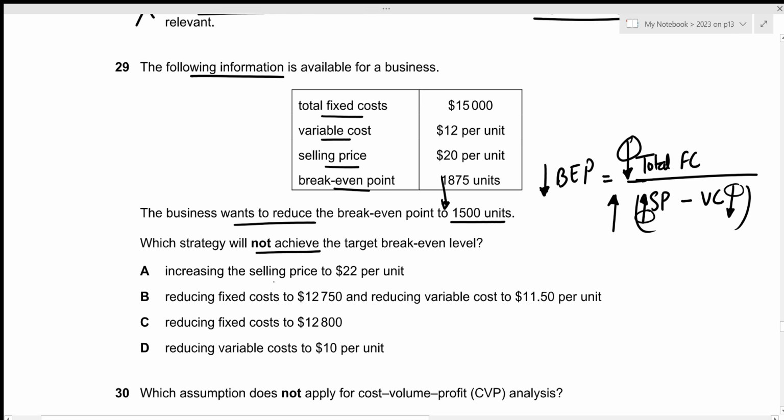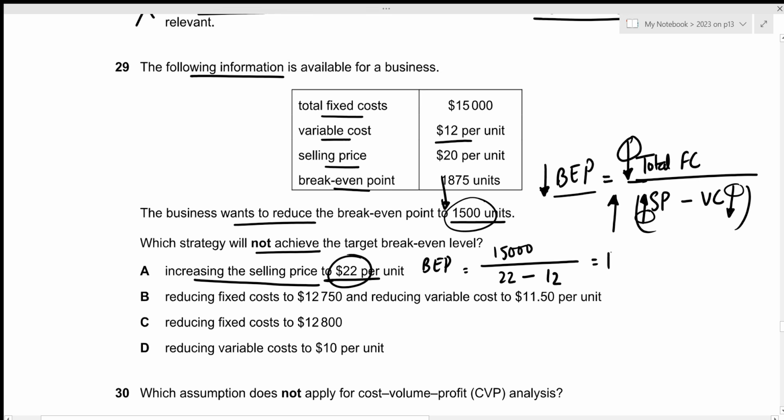The first option is to increase the selling price to 22 per unit. And although the increment of the selling price to 22 would decrease the break-even point, we require it to be exactly 1,500. So let's calculate the break-even point. We have the 15,000 fixed costs. The selling price is 22, the variable cost remains at 12. This will result in the break-even point of 1,500. And we're looking for the strategy that will not achieve it. Since this will achieve the 1,500 units of break-even point, option A is incorrect.